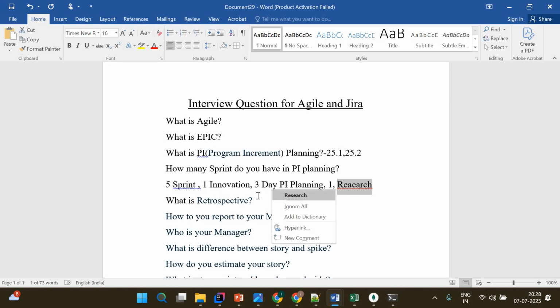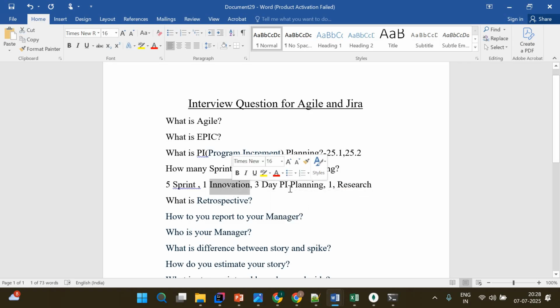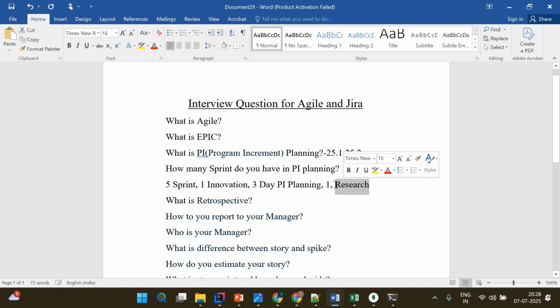And then what happens after that? Innovation will take 1 week, right? So that means a total of 6 weeks, and 1 week extra could be for innovation, something like that. Or sometimes it depends on the company. Innovation is also a part of the PI planning and research. So 1 week we have for innovation, PI planning and research, so in total we have 6 weeks, right? That's the complete picture of what happens in the PI planning. So we have 5 sprints, one innovation, then PI planning that happens in 3 days, and one for research.